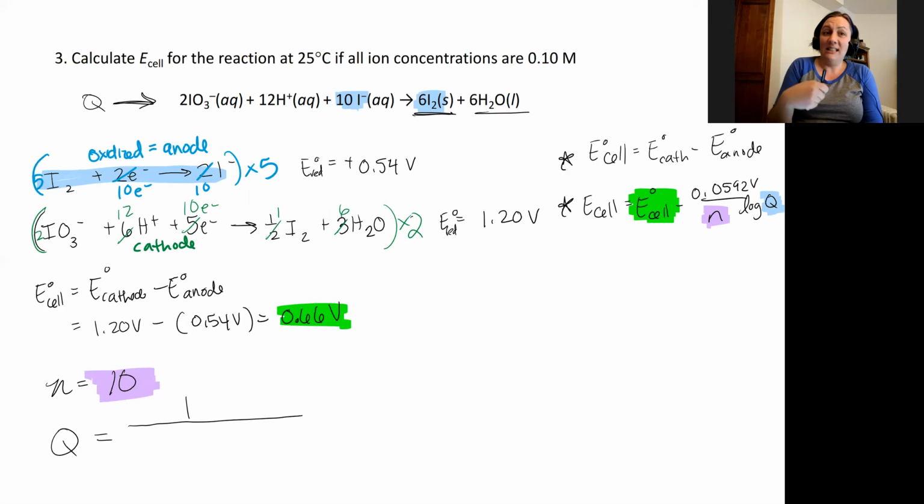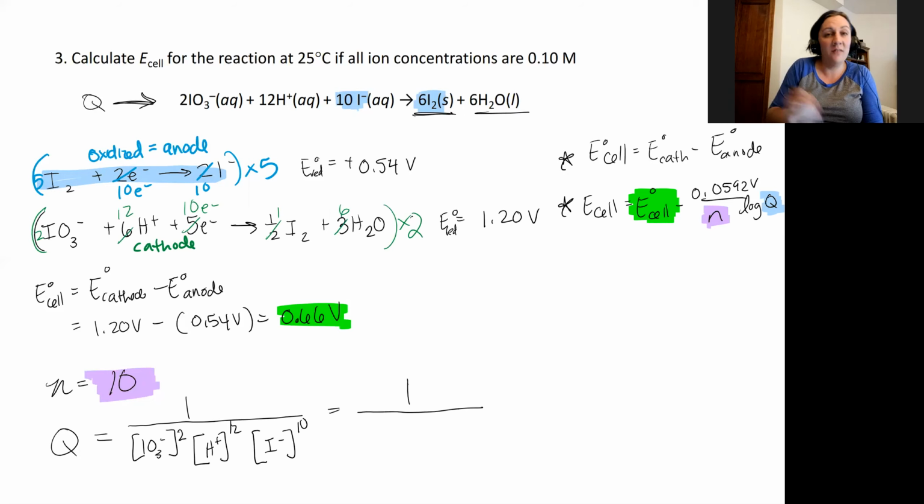And then I've got a lot on my reactant side. I've got my iodate, my IO3 minus, and I've got 2 of those, so it's squared. I'm going to multiply that by my H plus concentration to the power of 12, because I have 12 of them for my coefficient. Then I'm going to multiply that by my I minus, to the exponent of 10, because I have 10 of them, which is pretty big. So that's going to be equal to 1 over all of these at a 0.1 molar concentration. So it's 0.1 squared, 0.1 to the power of 12, times 0.1 to the power of 10.